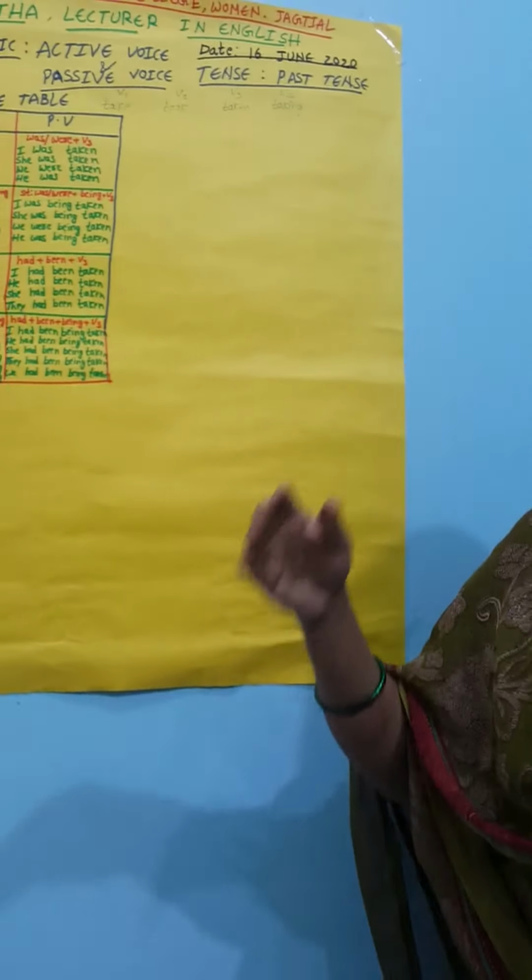So we already know how many kinds of sentences there are. We have four kinds of sentences: declarative sentence, interrogative sentence, imperative sentence, and exclamative sentence. These are very important sentences in the English language and English grammar. Every sentence can be written in the declarative form and the negative form, and also in the interrogative and imperative forms, and again we can write the exclamatory form also.